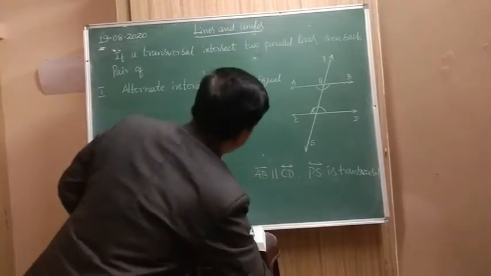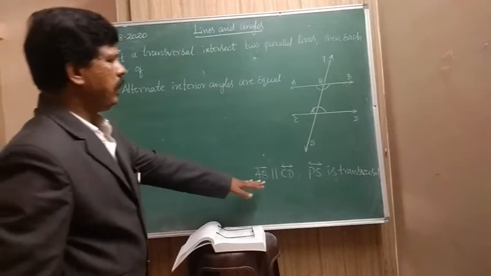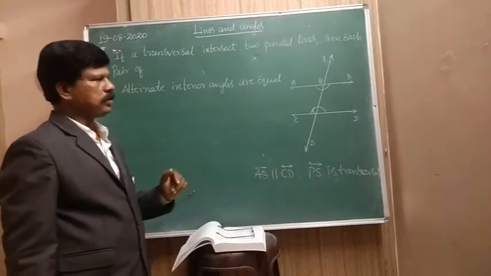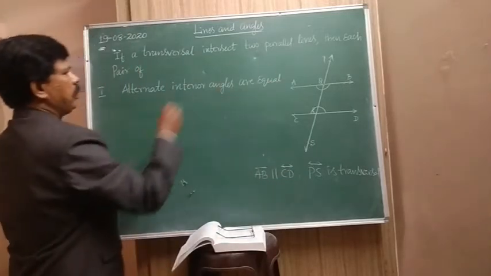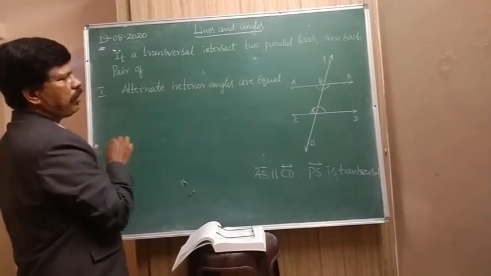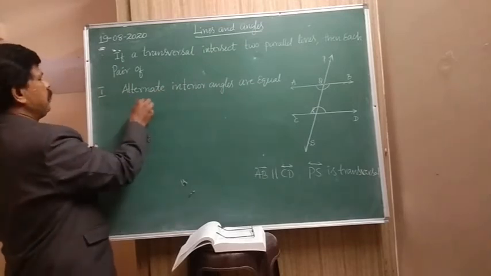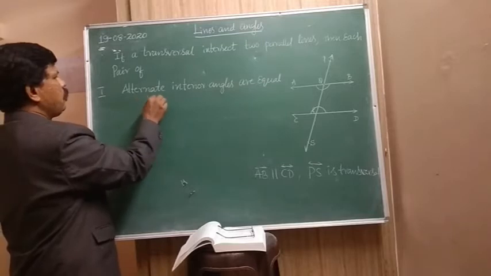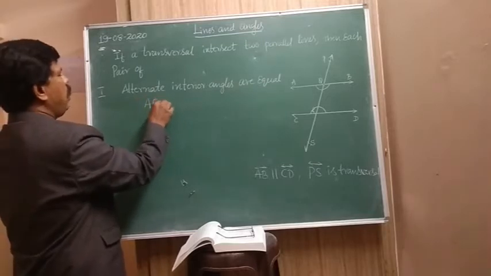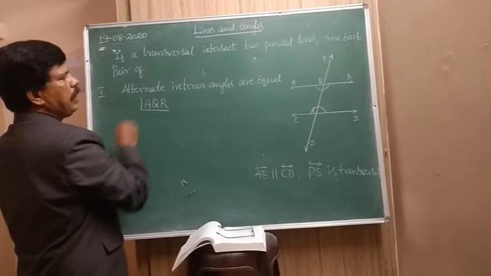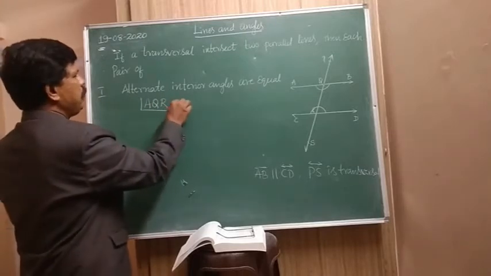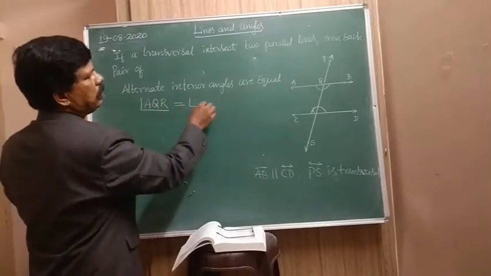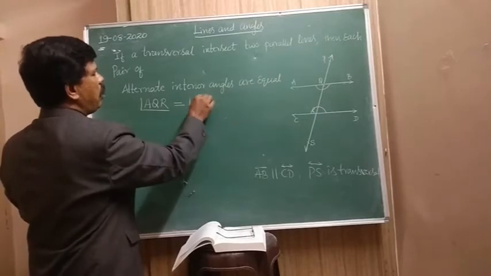Now, AB is parallel to CD and PS is a transversal. Look at this. According to this, alternate interior angles, that means A, Q and R. Angle AQR is equal to angle QRD.